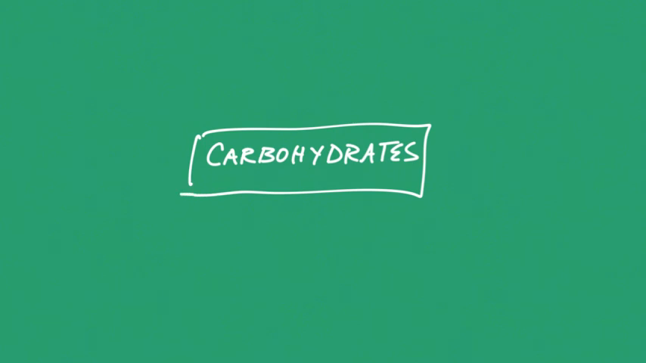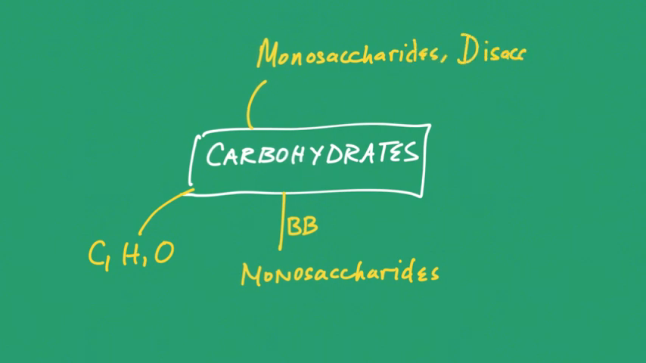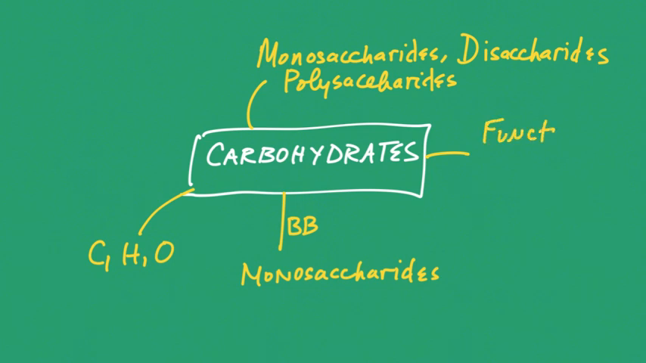Let's recap what we know about carbohydrates. Carbohydrates are made up of the elements carbon, hydrogen, and oxygen. The building blocks of carbohydrates are monosaccharides. The three classes of carbohydrates are monosaccharides, disaccharides, and polysaccharides. The main function of carbohydrates is to provide instant energy.